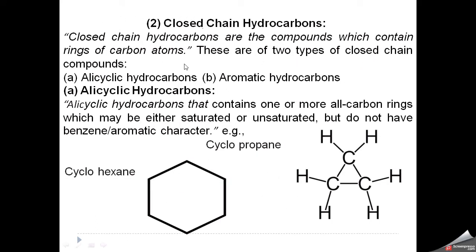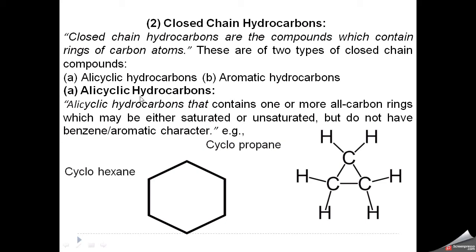Now, the second major category is called closed chain hydrocarbons. Closed chain hydrocarbons are the compounds which contain rings of carbon atoms, and these are of two types. One is alicyclic hydrocarbons and the second is aromatic hydrocarbons.